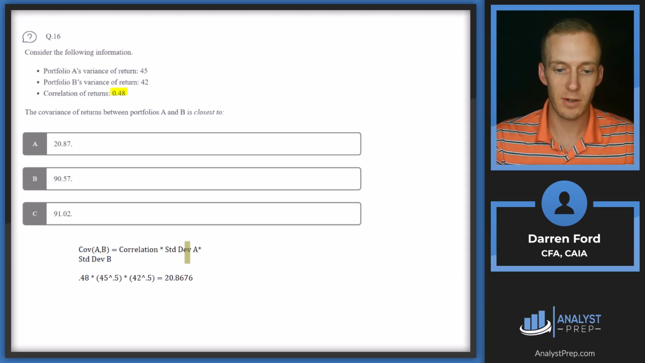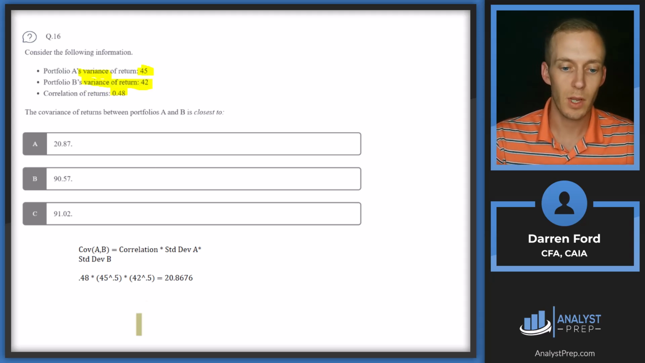And then we're going to multiply that by standard deviation of A, which is where it gets a little tricky because we're not given standard deviation, we're given variance. So we're going to need to take the square root of 45, and then we're going to multiply that by standard deviation of B. Again, we've got variance of B at 42, so we'll do the square root of 42. So we've got 0.48 times the square root of 45 times the square root of 42, which gives us 20.8676. Right there, answer A.